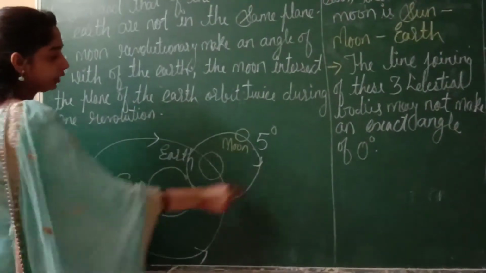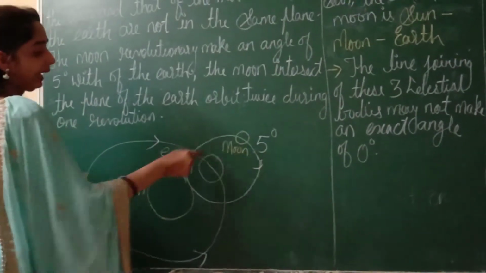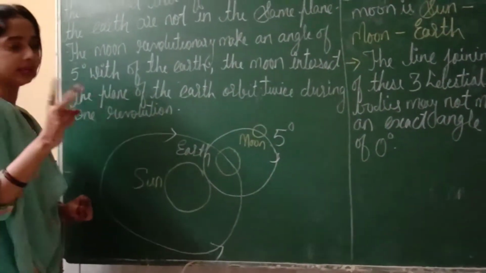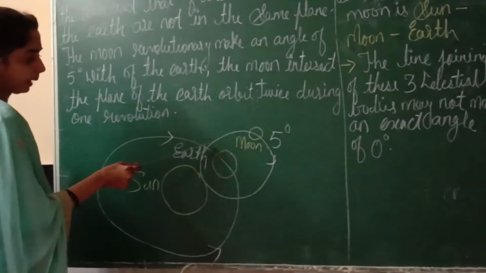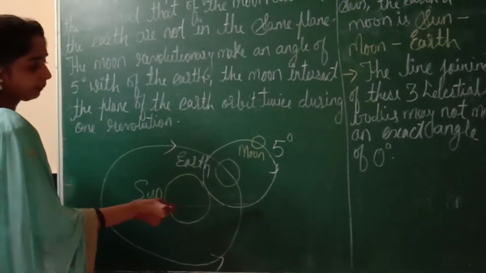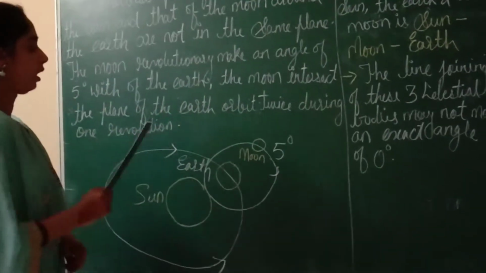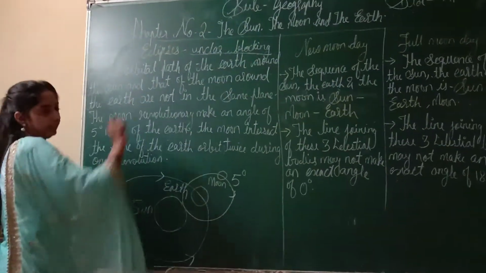Twice means once from here and another time from here. This is known as the orbital plane or ecliptic.